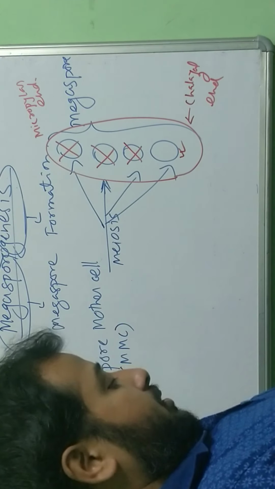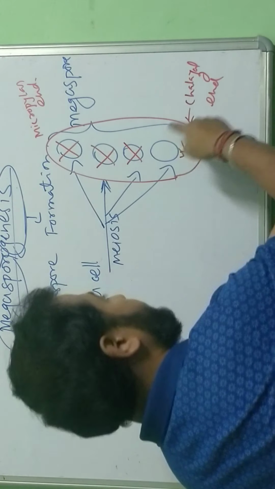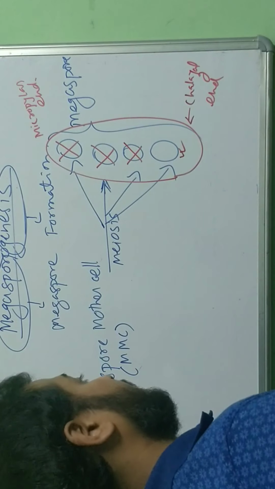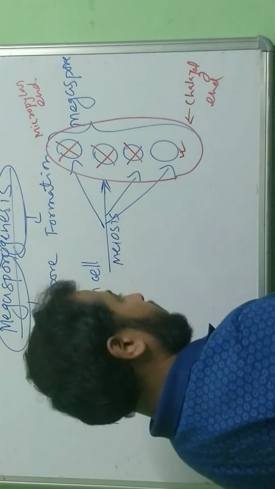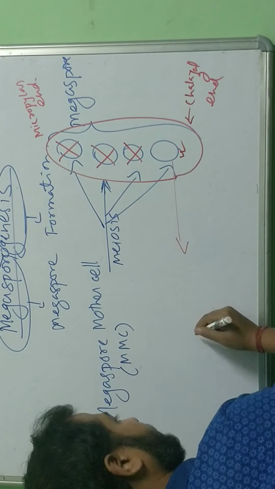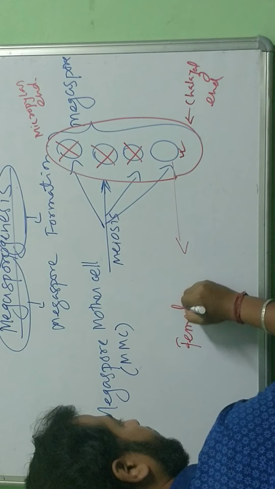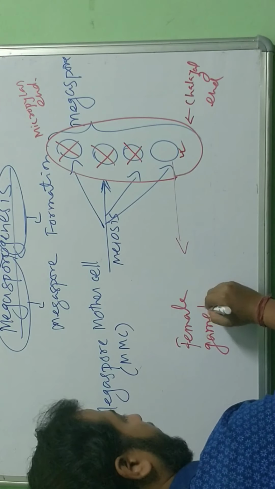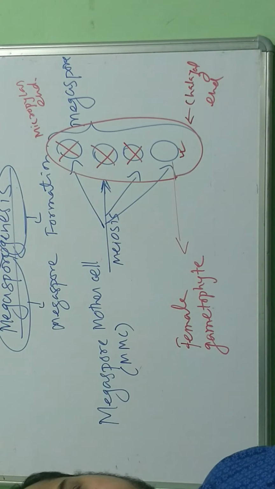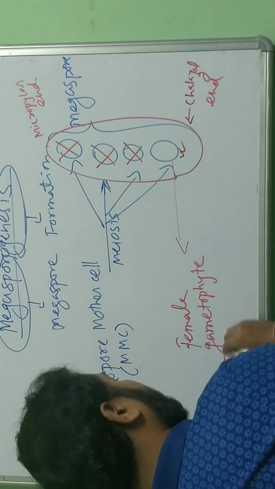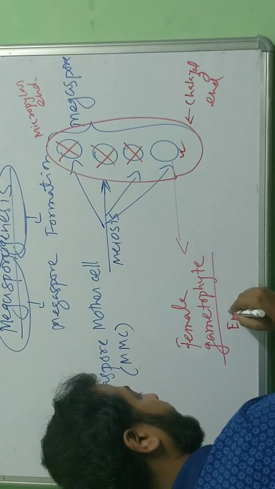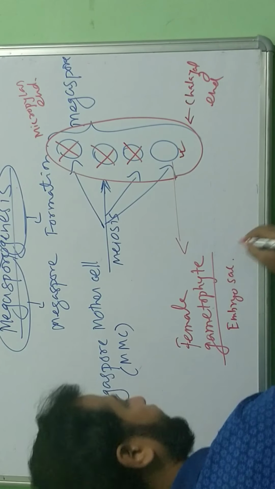Now, what will happen to this megaspore which remains functional? This megaspore is going to develop into the female gametophyte, as we have already seen, which is nothing but the embryo sac.